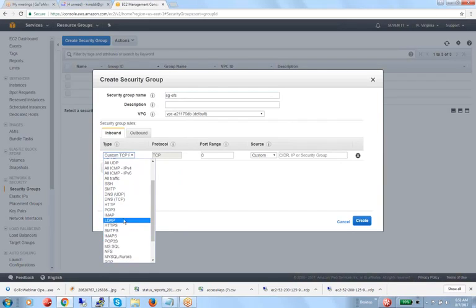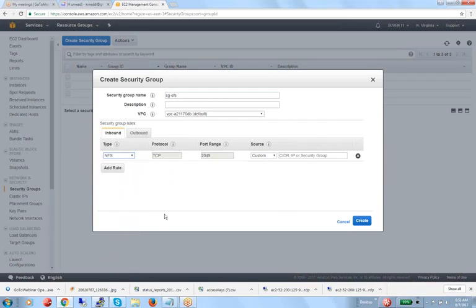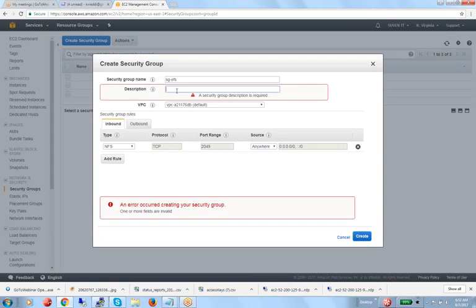Here also you can define whatever IP address you want to share from the destination and all.